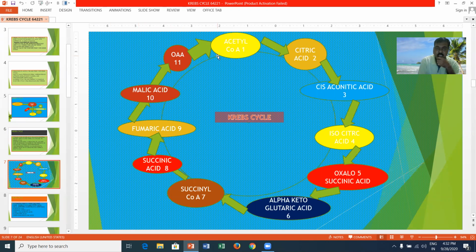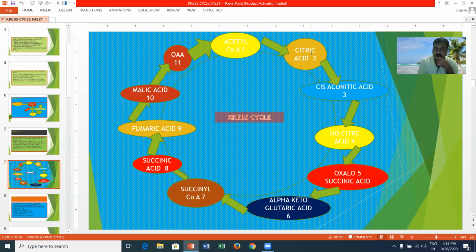Here you can see the structure of the Krebs cycle. The Krebs cycle starts with the acetyl-CoA molecule. This acetyl-CoA molecule is formed from the pyruvic acid. It combines with oxaloacetic acid and forms citric acid. Citric acid is the first formed product. That's why the Krebs cycle is also called the citric acid cycle. This citric acid is a tricarboxylic 6-carbon compound.